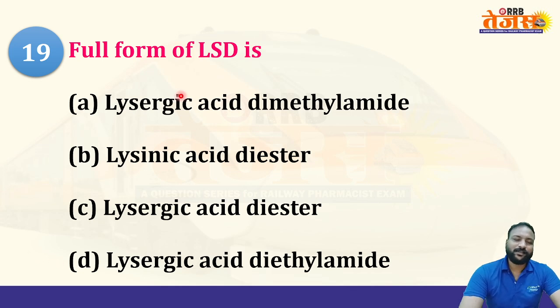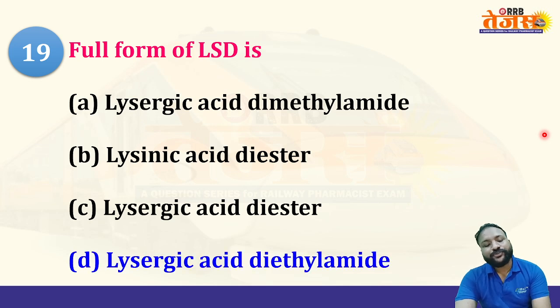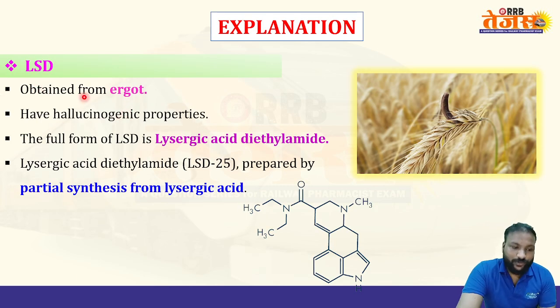So what is the right answer here? LSD. Lysergic acid dimethylamide, lysergic acid diethylamide. So option D is correct. Lysergic acid diethylamide. Okay, so it is obtained from ergot and has a hallucinogenic property. That's what I said. And also the full form is lysergic acid diethylamide.